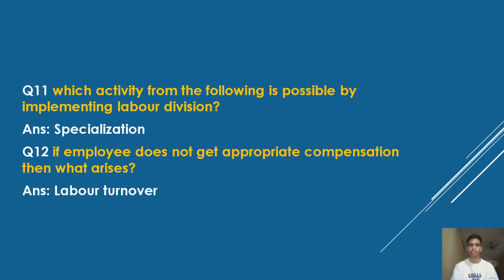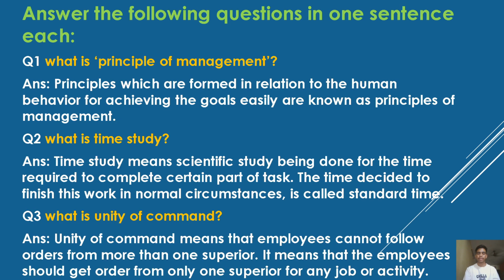Peter F. Drucker. Which activity from the following is possible by implementing labor division specialization? If employees do not get appropriate compensation, then what arises? Labor turnover. Answer the following questions in one sentence. What is principles of management? Principles which are formed in relation to the human behavior for achieving the goals easily are known as principles of management. What is time study?